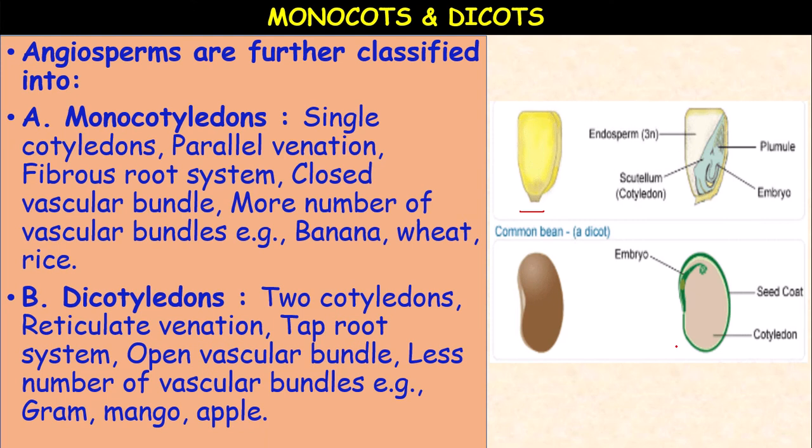Then dicotyledons are those plants with two cotyledons in their seeds. They show reticulate venation in the leaves and the taproot system, whereas monocots have a fibrous root system. And here the vascular bundles are of the open type. Cambium is present. Less number of vascular bundles are present. Examples: gram, mango, apple, etc. So the seed coat and two cotyledons are present.